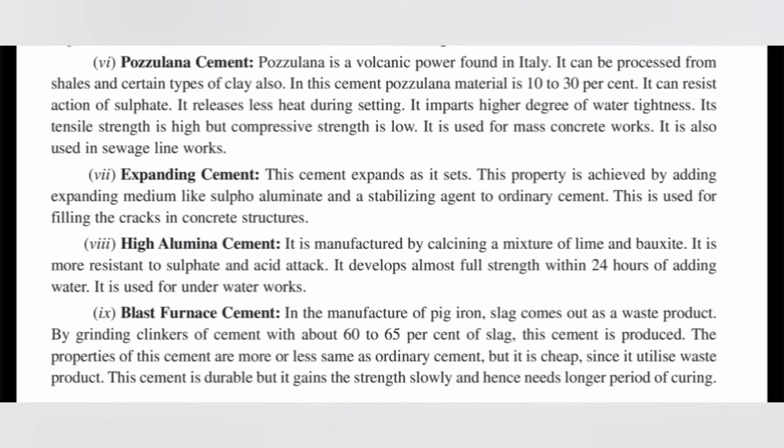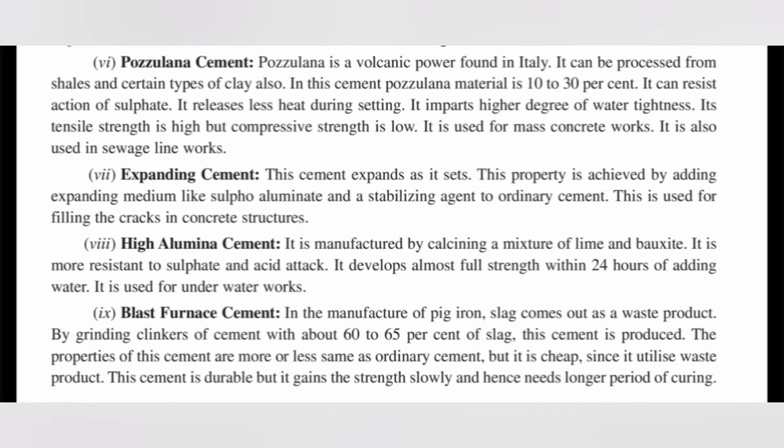Number 7. Expanding cement. The cement expands as it sets. This property is achieved by adding an expanding medium like sulfoaluminate. This is used for filling the cracks in concrete structures. Number 8. High alumina cement. It is manufactured from a mixture of lime and bauxite. It is more resistant to sulfate. It develops almost full strength within 24 hours after adding water. It is used for underwater works.